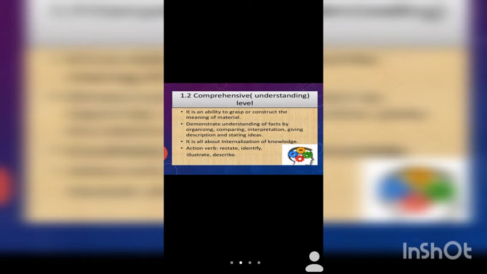I'm giving some time to understand. So these are some examples. Given a set of hemoglobin levels, the learner will be able to interpret and categorize them as mild, moderate, and severe.